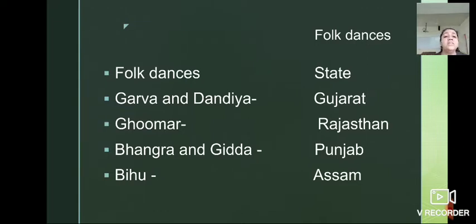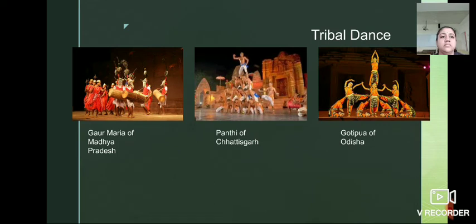Now the main type of folk dance is the tribal dance. Do you know what is meant by tribal? Tribal means a group of people who all belong to a particular community. Understood? See here. These are the best examples of the tribal dance.